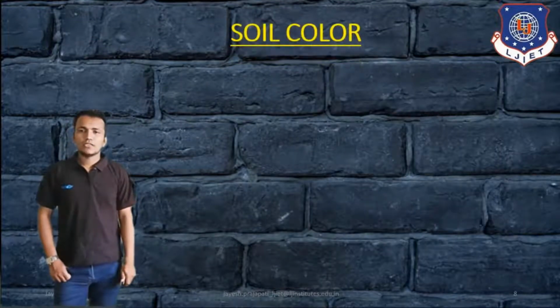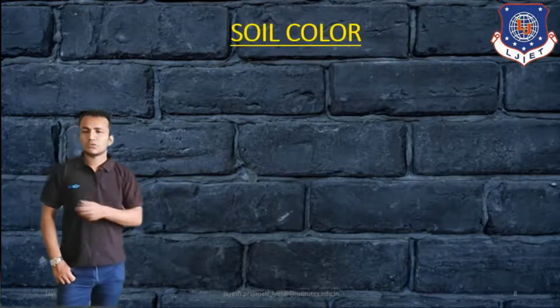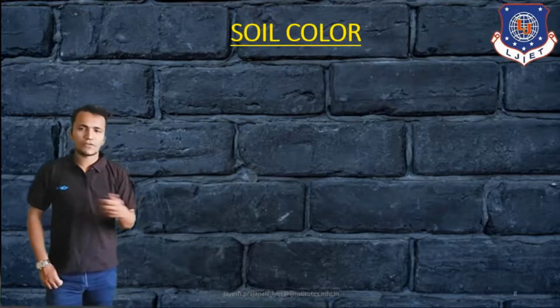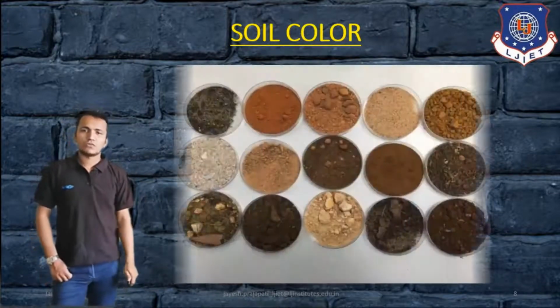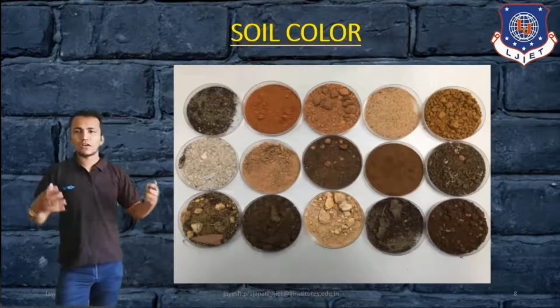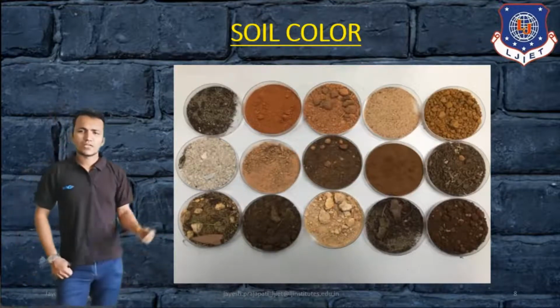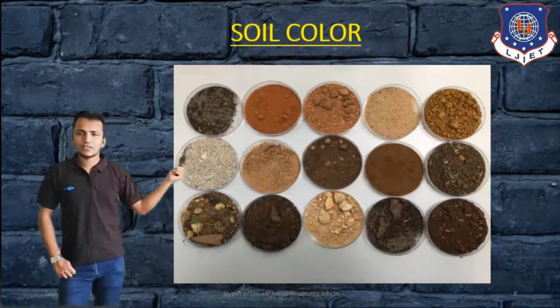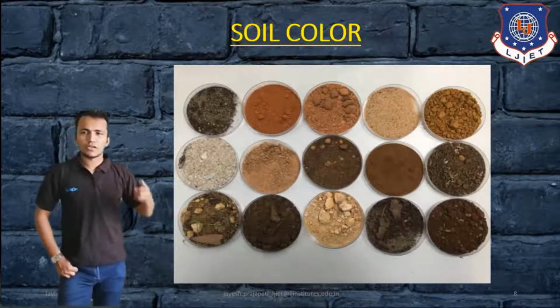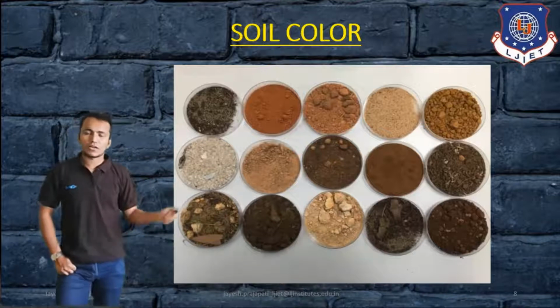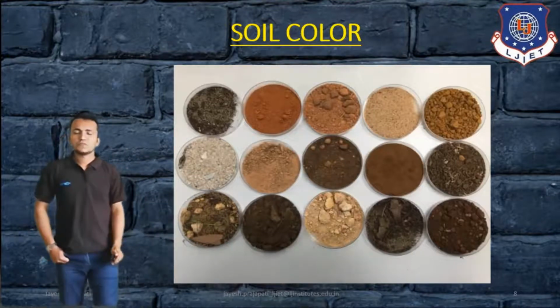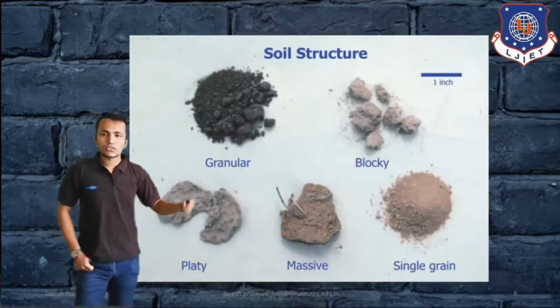Now you can see the soil color. Soil can be identified by using different kinds of colors also. In this figure, you can see the different colors of soil shown. So that is a basic introduction regarding soil. We have only seen some important figures related to soils. Then soil structures.